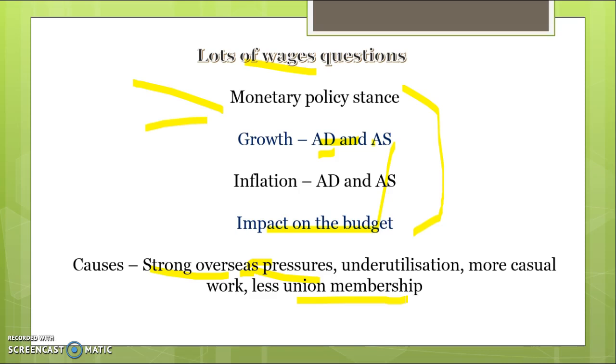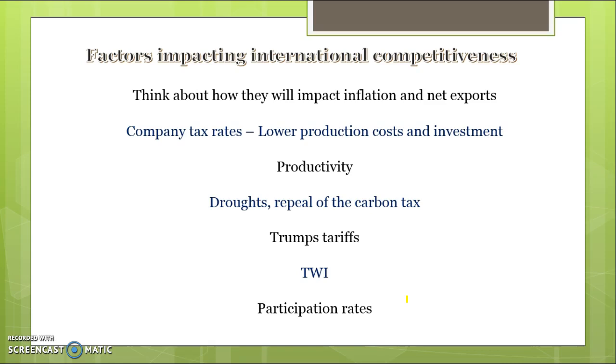So make sure you're ready for a sequence of wage-type questions, and those are the kind of things you want to link it to that are causing it, and then be able to link it back to the goals. Other key things, you may get a question on factors impacting international competitiveness. It's a challenging dot point from the study guide. Basically, when you get a question like this, what you want to think about is how this thing will impact inflation and how it will impact net exports. That's how you link it to international competitiveness.